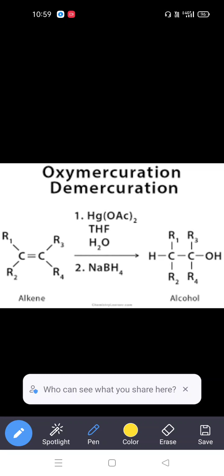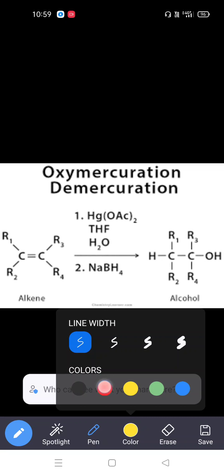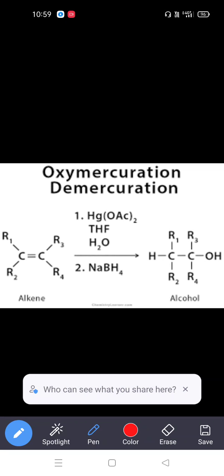In this oxymercuration and demercuration, what are the reagents we are using? First, the mercuric acetate, Hg(OAc)2.